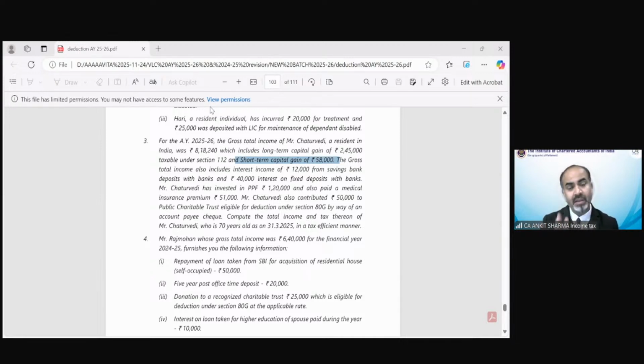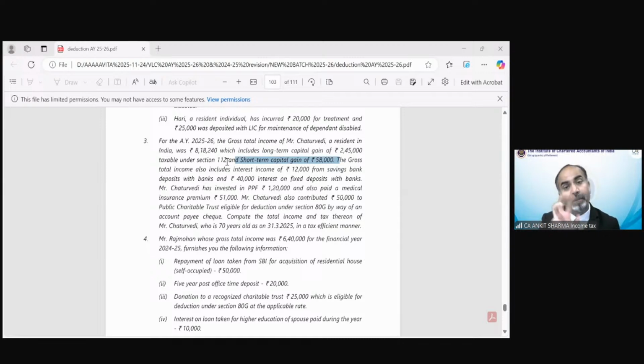In the solution you might be thinking, where is the special rate of tax, that is 15%? There would not be any 15% tax. This will be included with the normal income of the assessee. For Mr. Chaturvedi, his income was 8,18,240, which includes capital gain of 245 having a special rate. Out of this 8,18,240, 245 is taxed at the special rate.